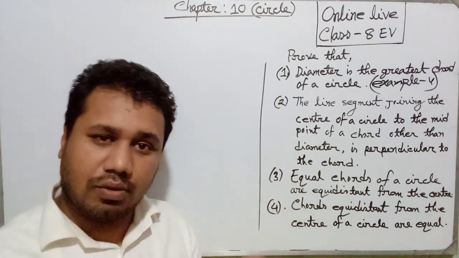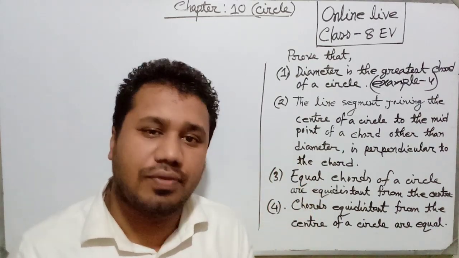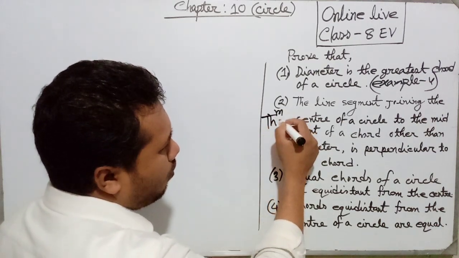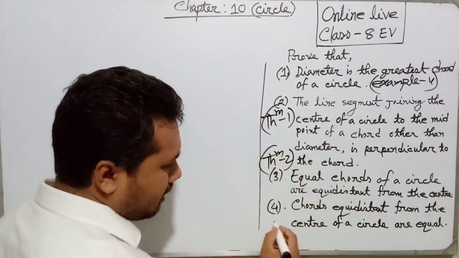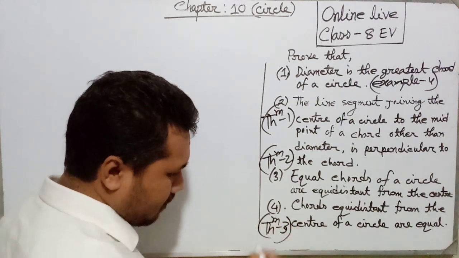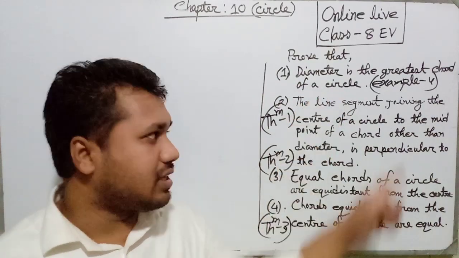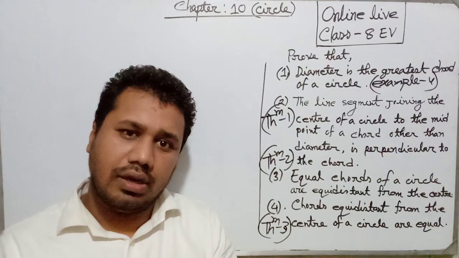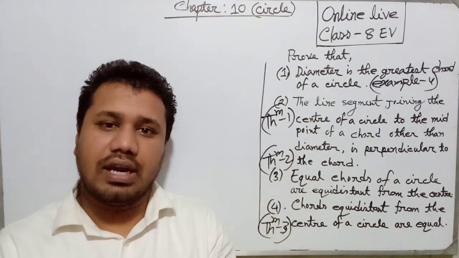So 3 and 4 are converse theorems. Problems 2, 3, 4 you will find in your math book as theorem number 1, theorem 2 and theorem 3. So in your math book you will find these 4, example number 4 and theorem 1, theorem 2 and theorem 3.